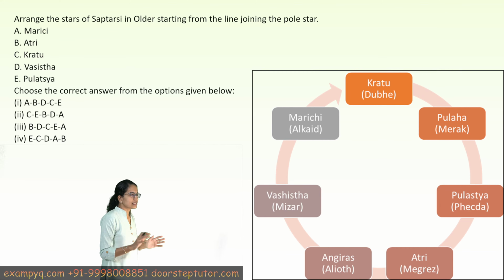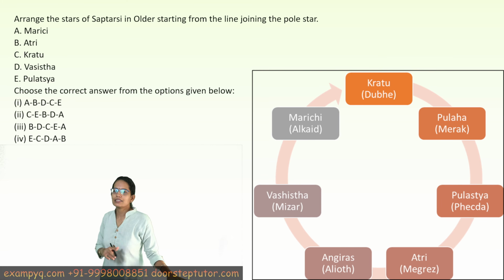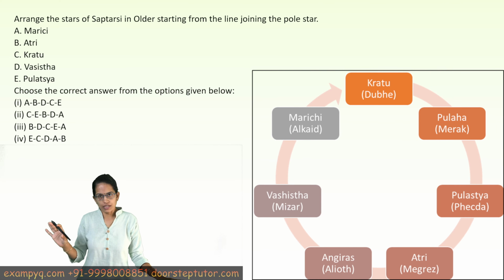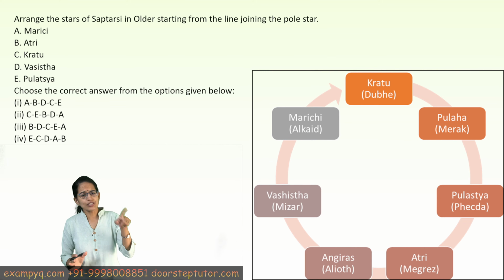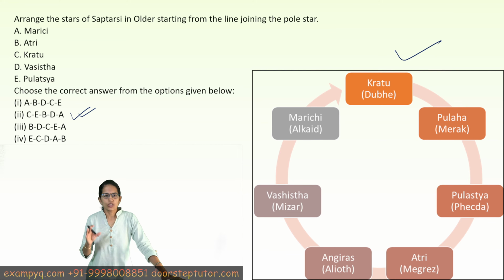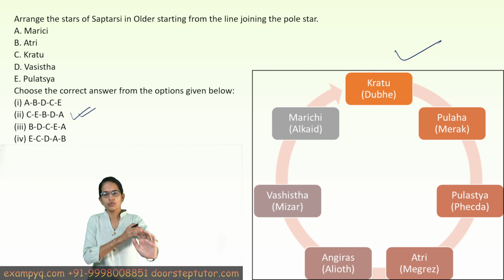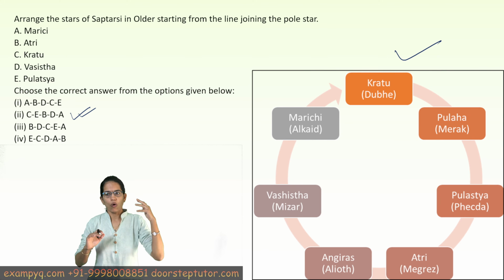The next question is about the Saptarishi, the 7 stars which are named as the 7 sages or 7 seers in the Ursa Major or the Great Bear constellation. Now if we talk about these stars, as you can see, the order we have explained here, based on this option 2 would be the correct answer, but let's understand some of the important ones among them. So Kratu, the one mentioned in the question.